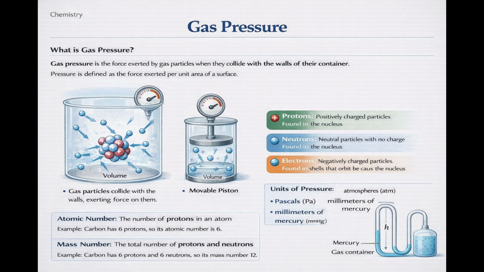Common units of gas pressure include Pascal (Pa), atmosphere (atm), and millimeter of mercury (mmHg). Gas pressure plays an important role in everyday life, such as breathing, inflation of tires, and weather changes. Understanding gas pressure helps explain the behavior of gases under different conditions.